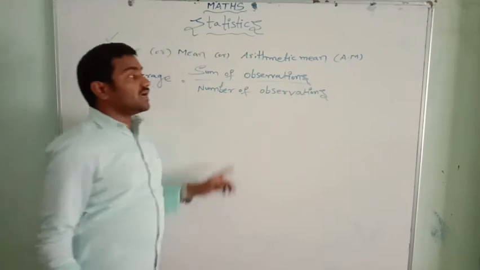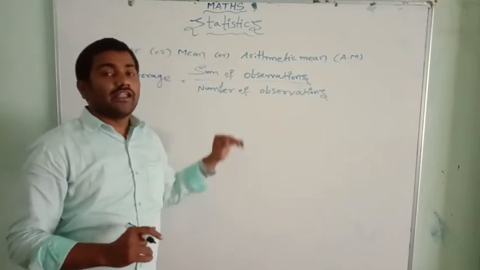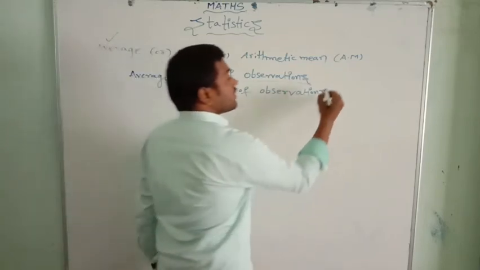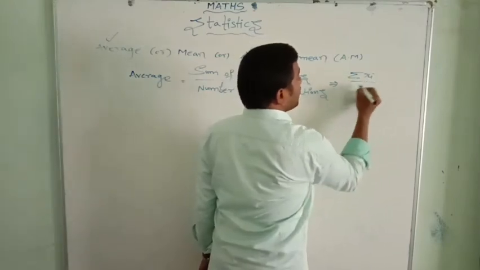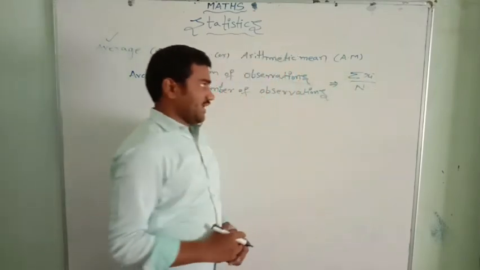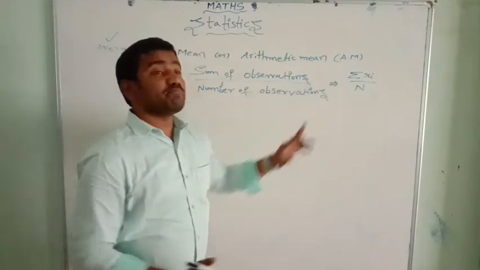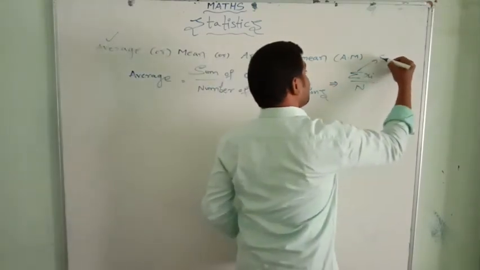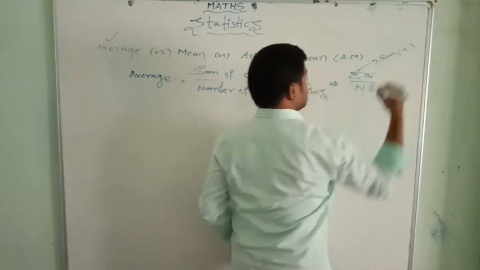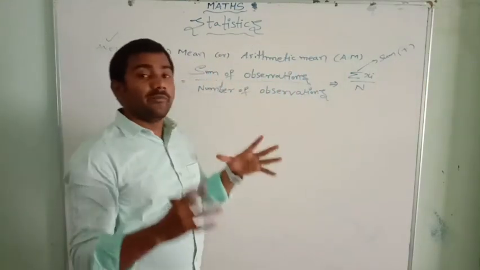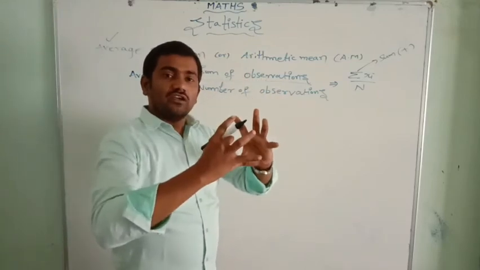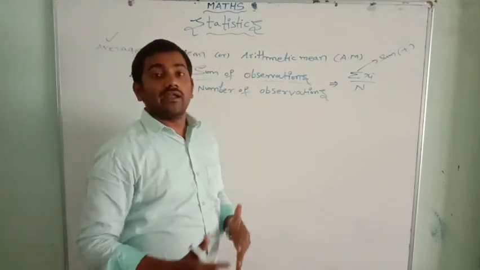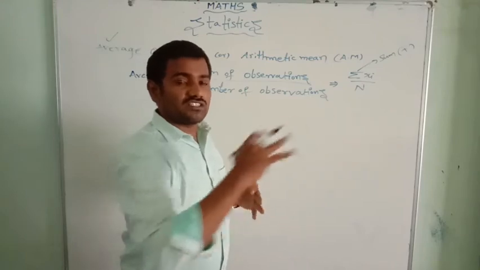The average formula is the sum of observations divided by the number of observations. Numerically, we can also write it as sigma xi by n. Sigma here means sum, that is, add all the observations given in the question, and divide by the count of how many observations there are.